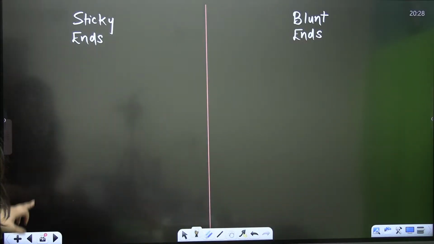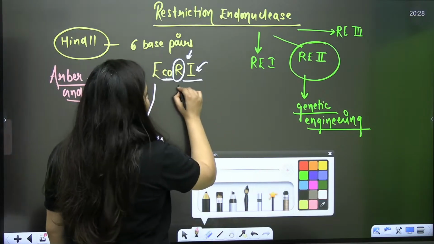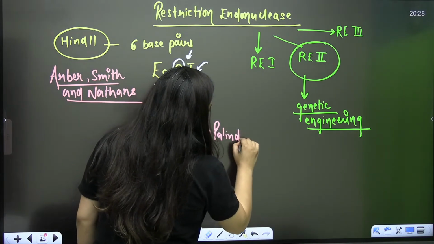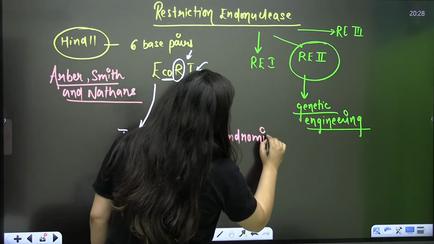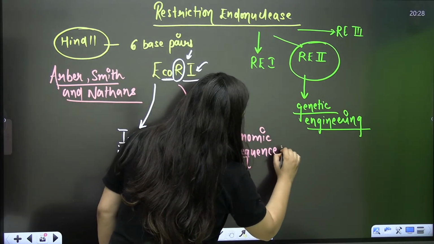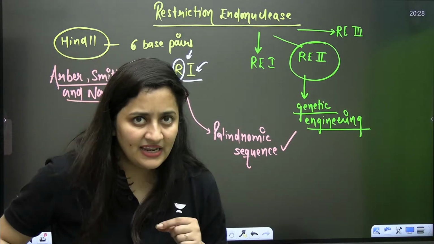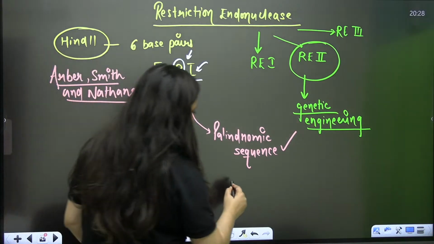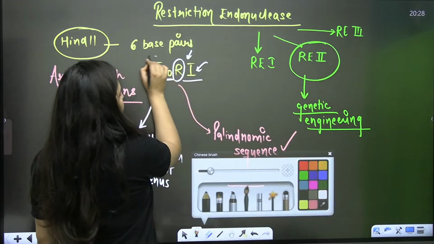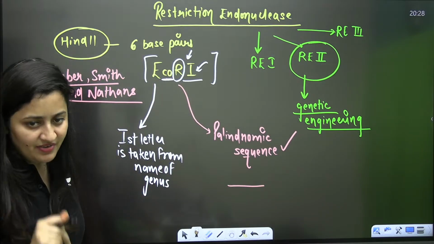Now see, restriction endonuclease makes a specific cut. It recognizes a specific sequence, which we call a palindromic sequence. That's what we have discussed. If the enzyme is EcoRI, this is also a previous year question.